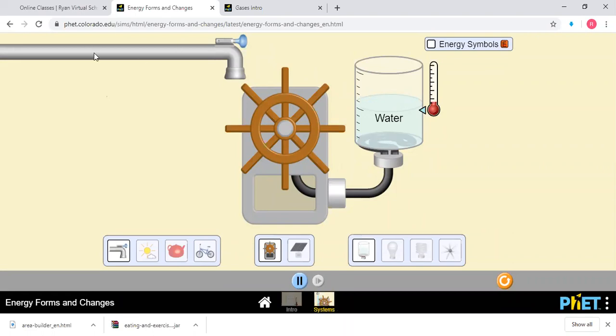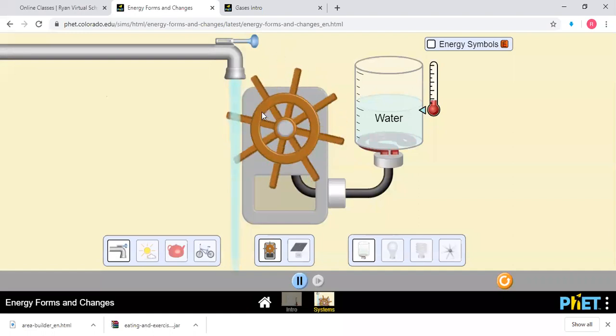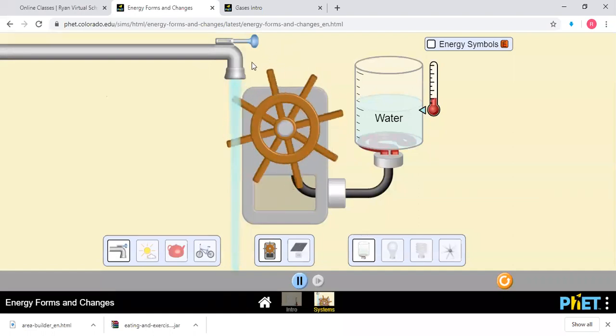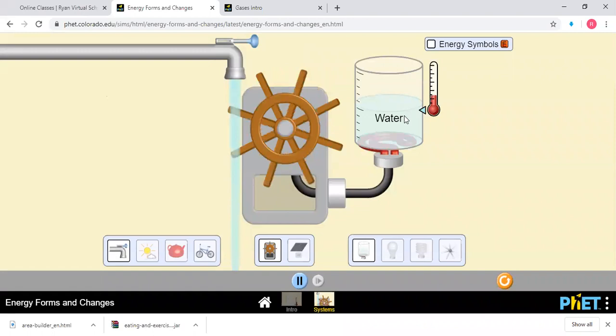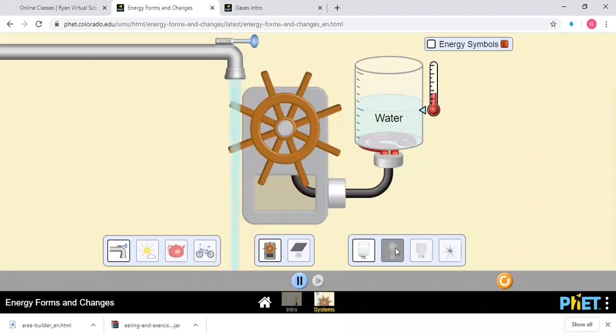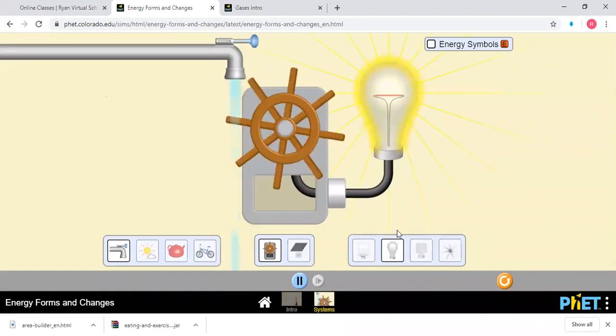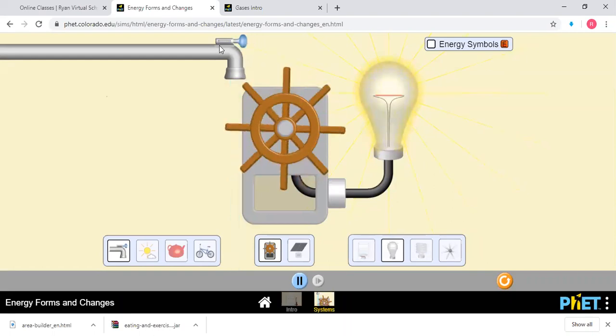Now I will show you a small sample. Imagine this is coming from a pump. Now I'm switching on the water. Now water is coming, because of that this turbine is rotating. Now instead of this water heater, I am using a bulb. You see, now it started glowing. Now I'm switching off the water for 1 minute. It's not rotating now. Now the bulb is off.